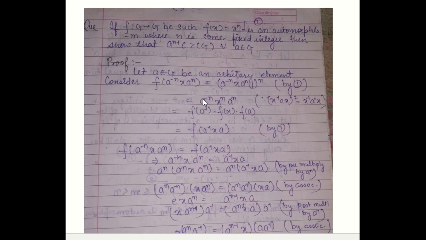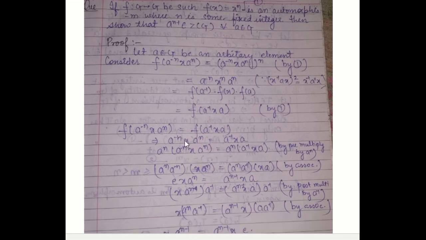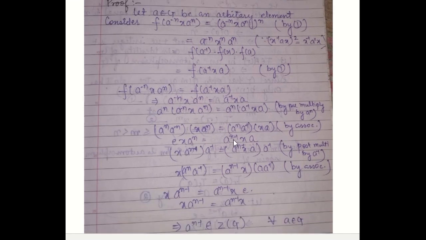So f(a)^(-1) f(x) f(a), and this is by the composition mapping, a^(-1) x a. So f of a^(-n) x a^n is equal to f of a^(-1) x a. Since f is one-one, f(a) is equal to f(b) implies a equals b. So this implies the images will also be equal. So by operating a to the power n on both sides, you will get this. By using associativity on the left-hand side and right-hand side also, we get this.